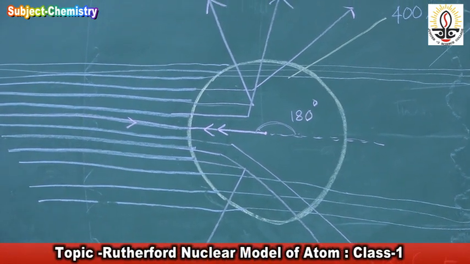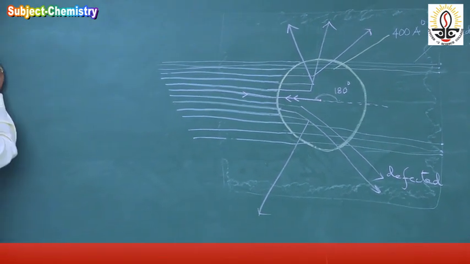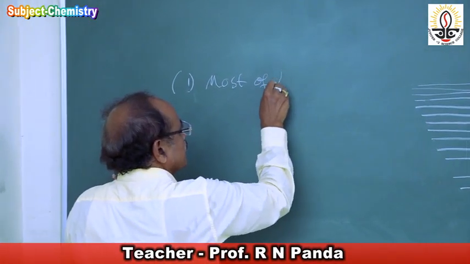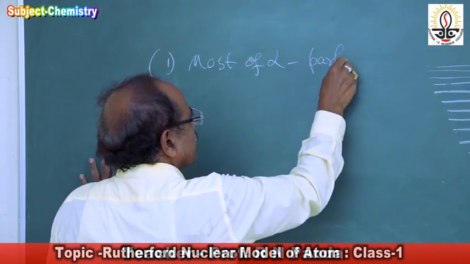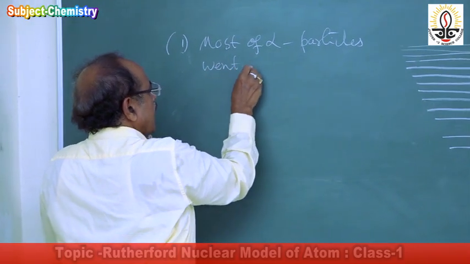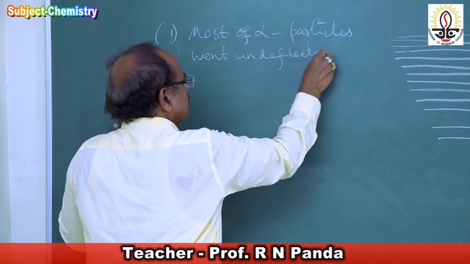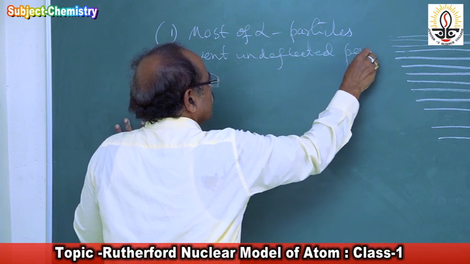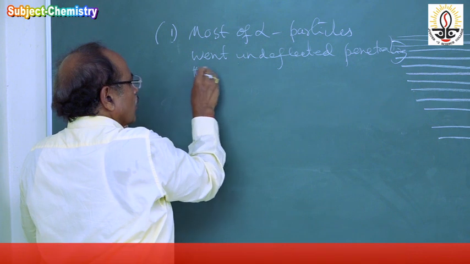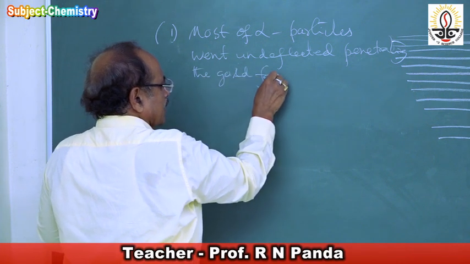So we can record these three observations. The first observation he made: most of the alpha particles went undeflected, penetrating the gold foil. They penetrated the gold foil and went undeflected.